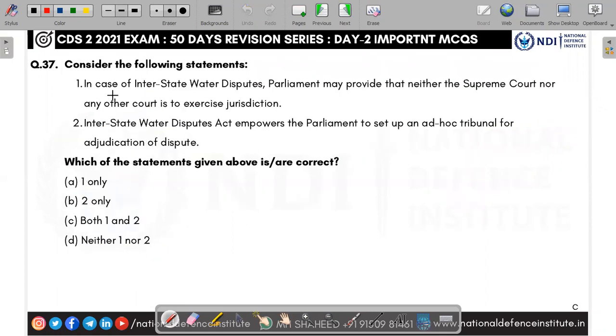Consider the following statement. In case of interstate water dispute, Parliament may provide that neither the Supreme Court nor any other court can access jurisdiction. Yes, the first statement is right. In case of an interstate water dispute between Karnataka and Tamil Nadu over the Kaveri, Parliament can say that the courts should not interfere. Yes, they can.